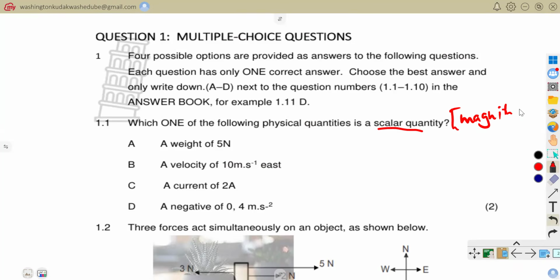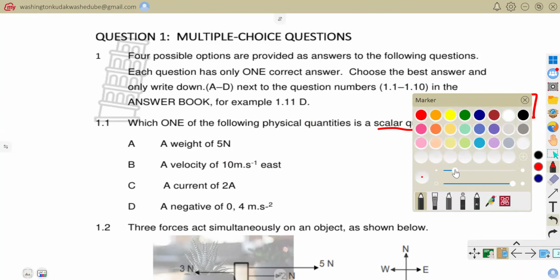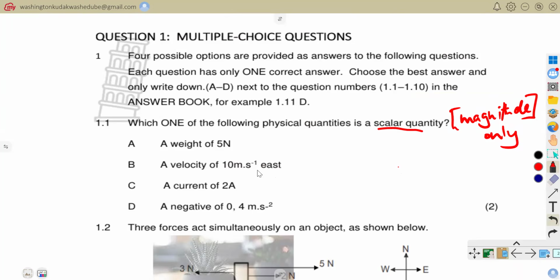A physical quantity that you fully describe by mentioning its magnitude only, that is what we refer to as a scalar quantity. Now I want us to help each other choose from the options that we have here.